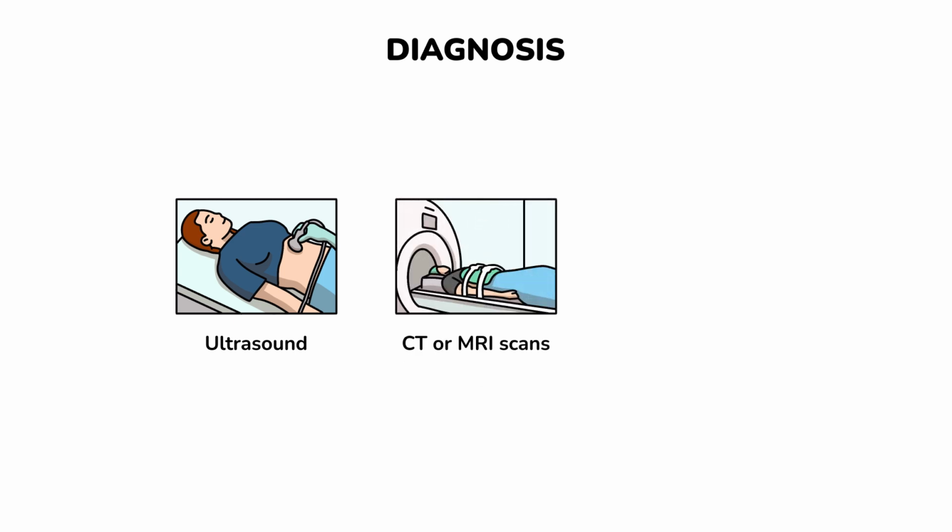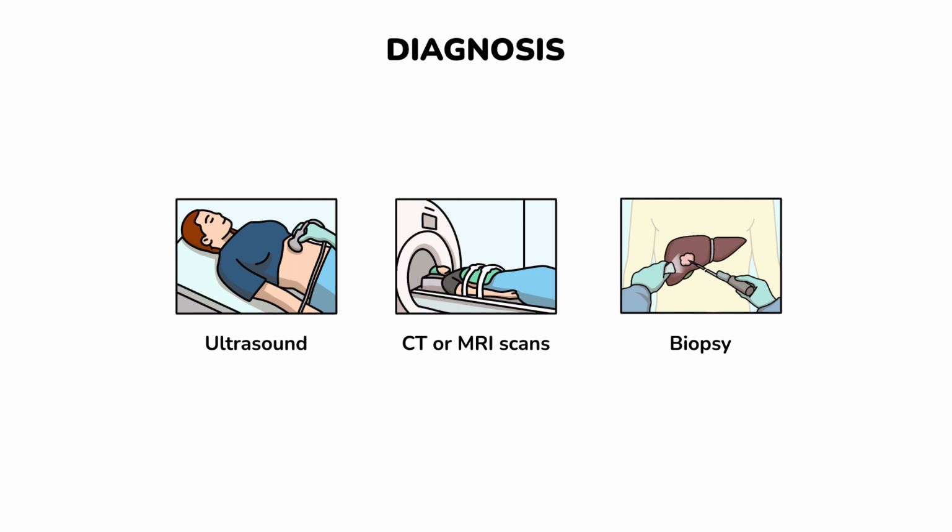CT or MRI scans of the abdomen are performed to evaluate the local extent of the tumor and whether it has spread to other organs. To get a more precise image, a computed tomography or magnetic resonance imaging scan with intravenous contrast liquid might also be performed. A tumor biopsy is done with a fine needle that goes through the skin of the right flank. This procedure helps to investigate the source of the tumor.